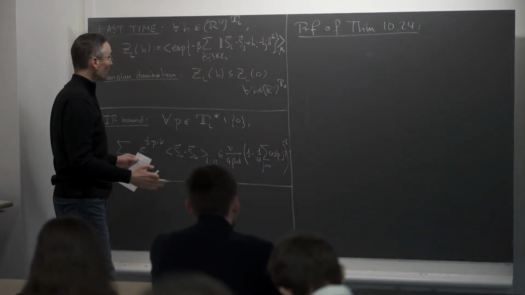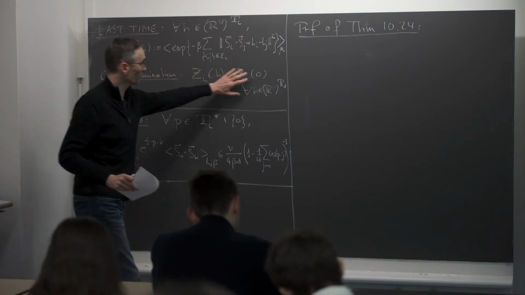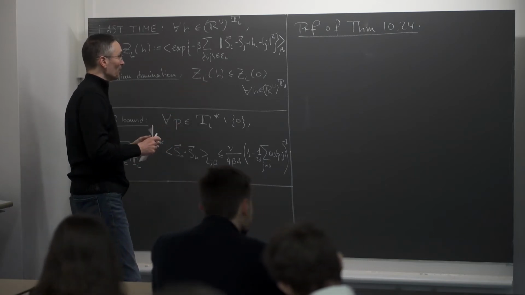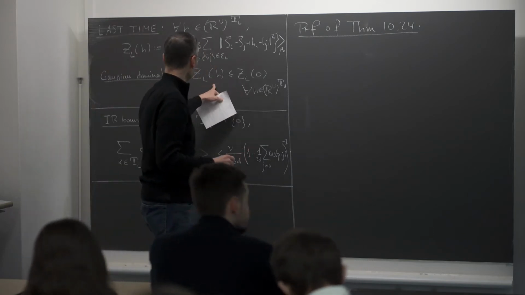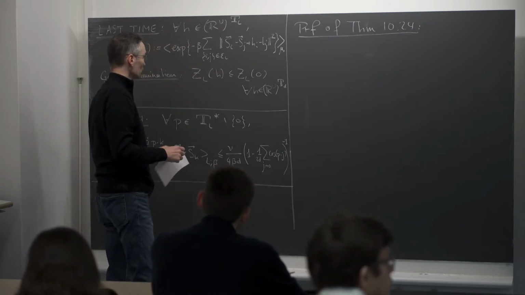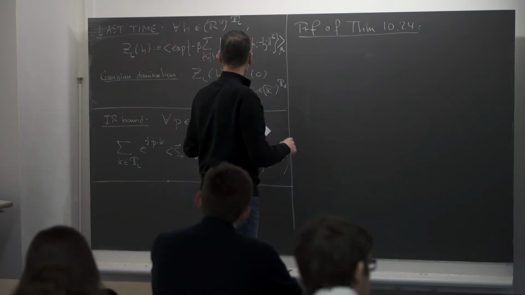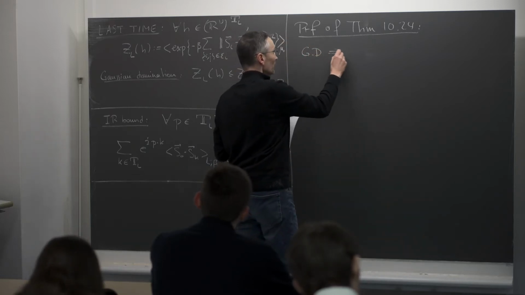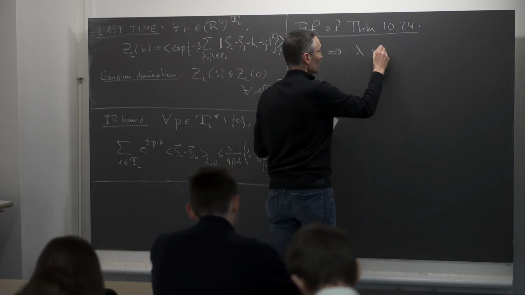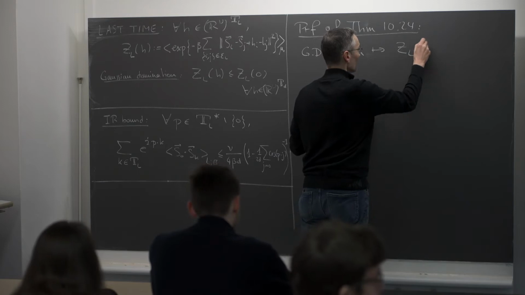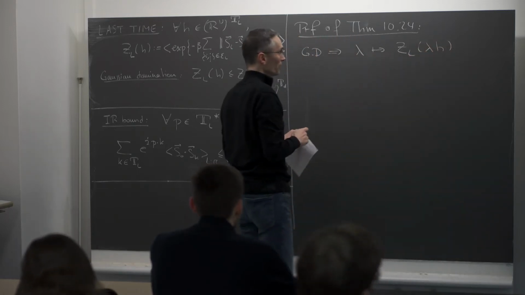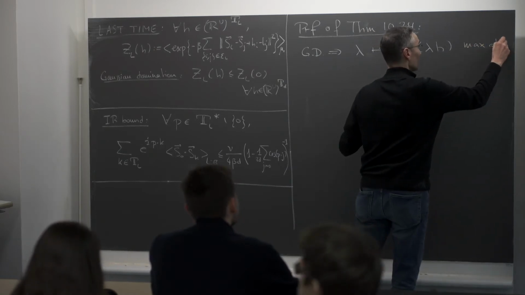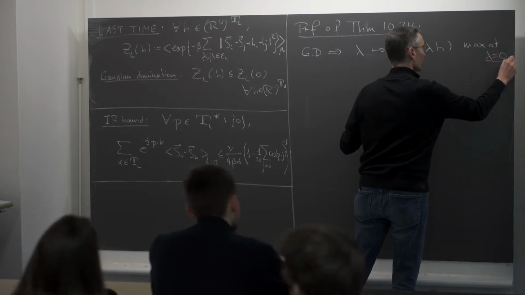And as I said already last time, this Gaussian domination bound, which is here, is a kind of integral version of this infrared bound, and we will see now in what sense. So I'm going to use this Gaussian domination to obtain some relations. We have seen from the Gaussian domination that the function that to lambda associates ZL of lambda h, where lambda is just a real number, is maximized at lambda equals 0 for fixed h.